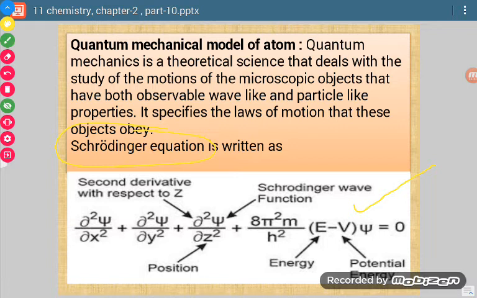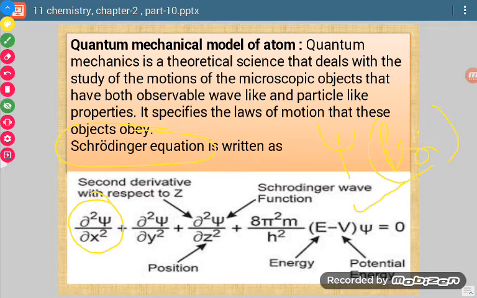Okay, so what the solutions are, that we will discuss in quantum numbers. Till now we can just remember this equation. How we say it is double derivative of psi. This symbol is psi. Psi is just like the amplitude of a wave, just like the amplitude term for a wave.